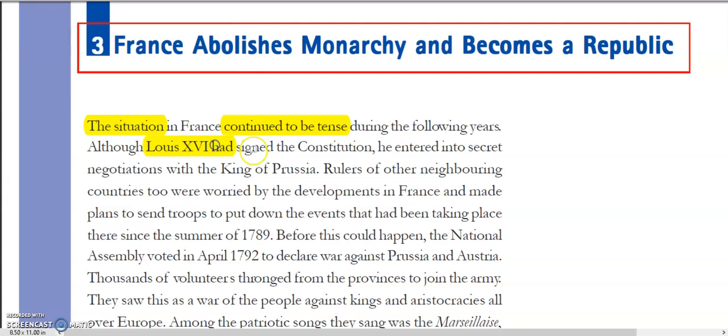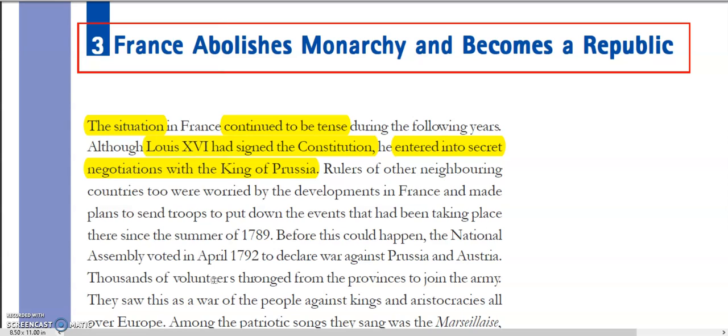Because Louis XVI had signed the constitution, fine, but he entered into secret negotiations with the King of Prussia. See, Louis XVI signed the constitution because at that time the situation was such that he thought it was in his best interest to sign the constitution. Otherwise, they would dethrone me and they would kill me also.